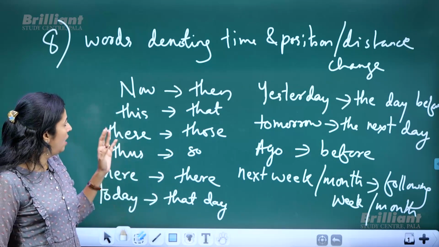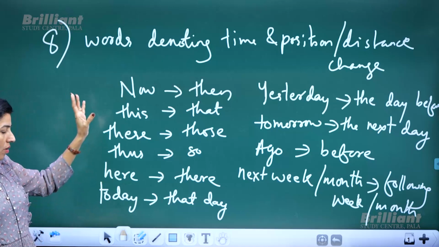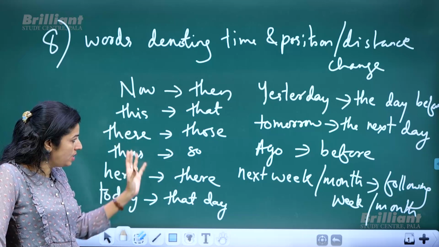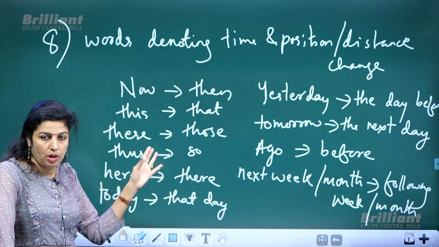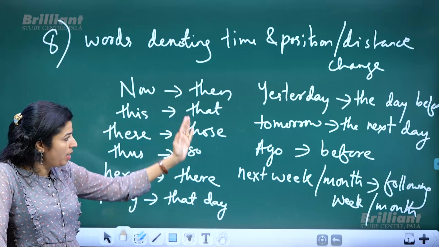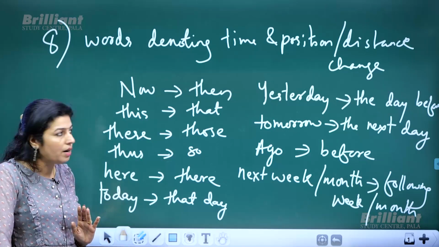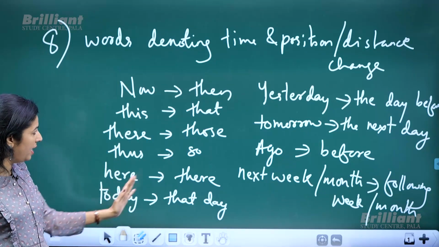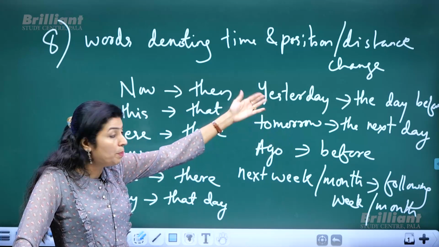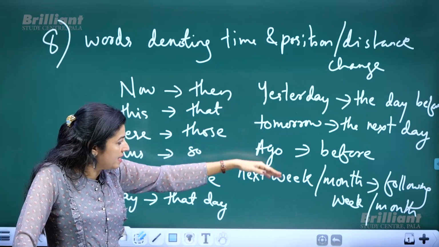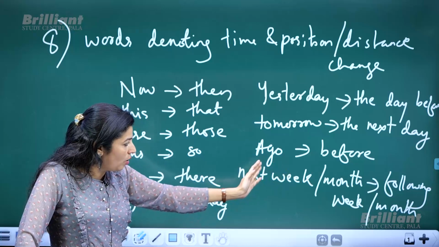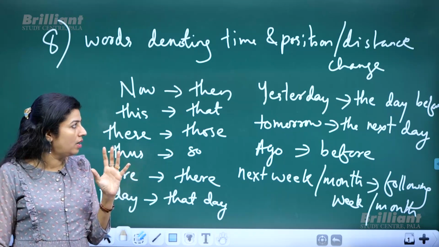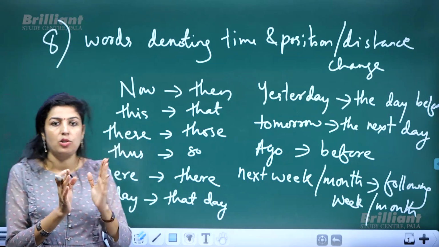So if you find any of these words in direct speech, and if you are asked to convert it into indirect speech, you need to make all these changes. Now to then, this to that, these to those, thus to so, here to there, today to that day, yesterday to the day before or the previous day, tomorrow to the next day, ago to before, next week or next month to following week or following month. So right now we have completed the topic with 8 basic rules.